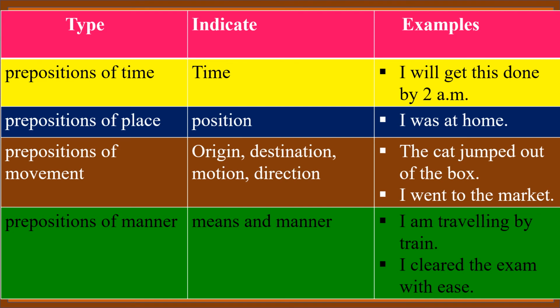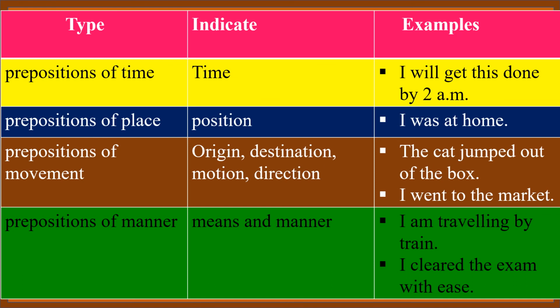Okay, see the functions of prepositions. First one, type. Second, indicate. And third, examples. First, prepositions of time. Here, it indicates time. Example, I will get this done by 2 a.m. Here, by is the preposition, and by indicates the time.